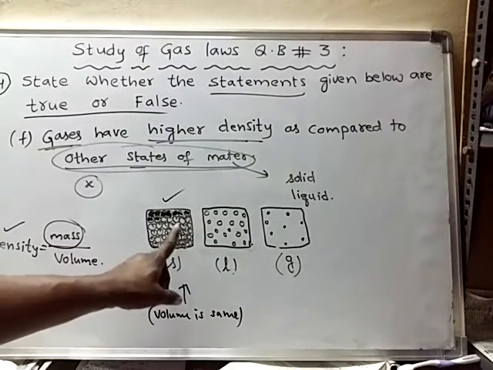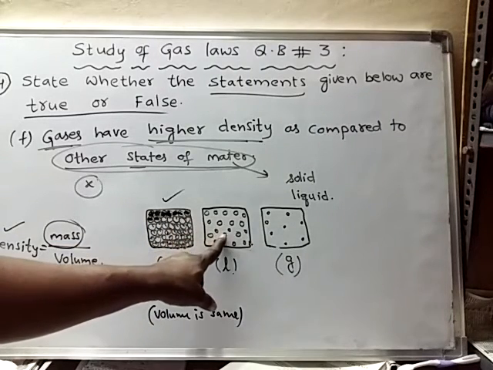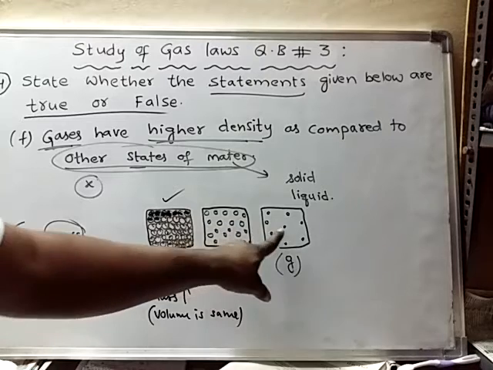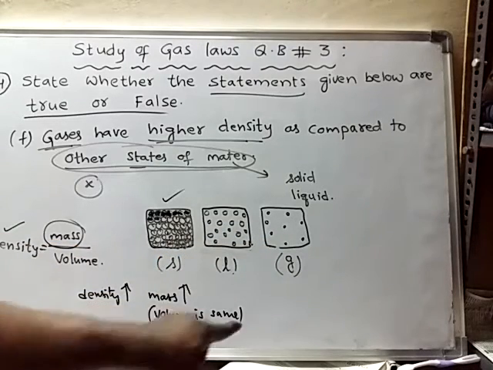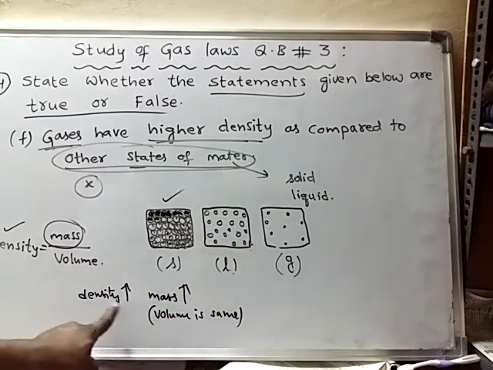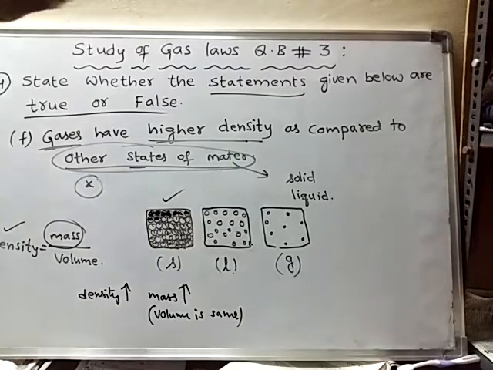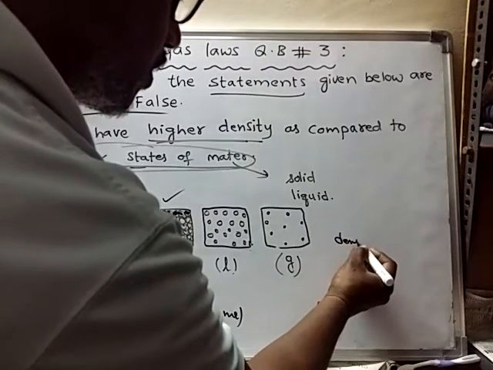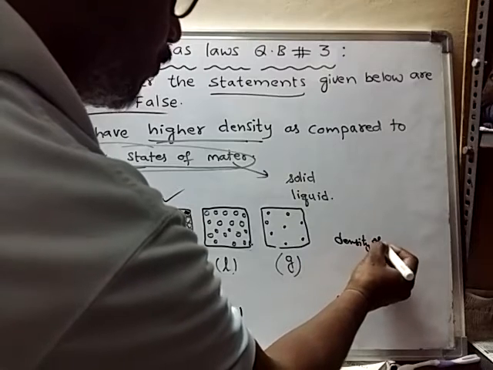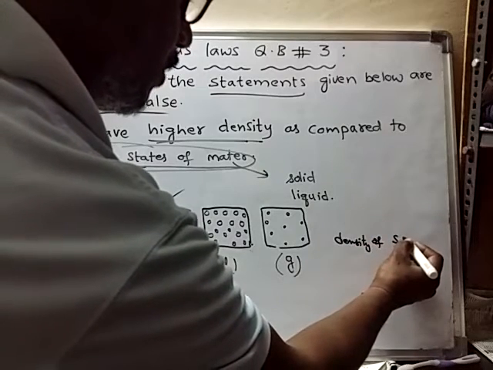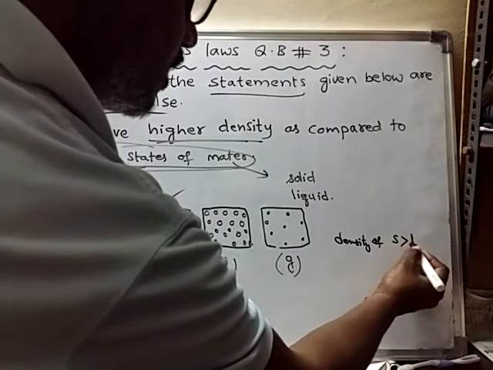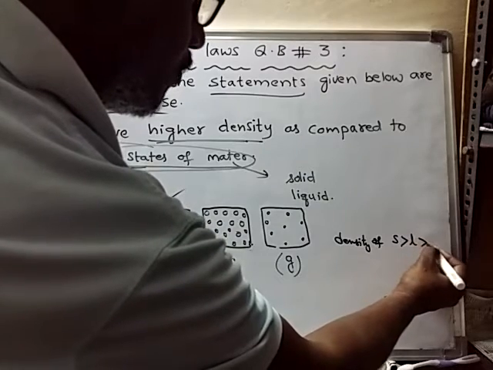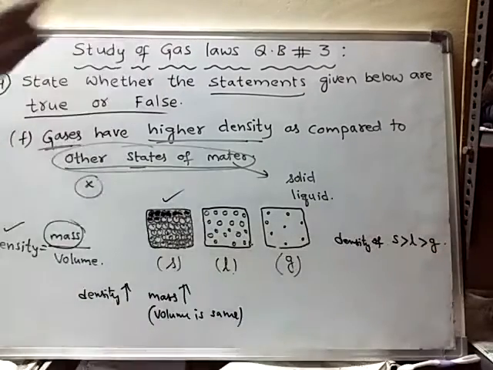But here this is having more mass when compared to this one, and this is having more mass when compared to this one. So when mass is more, density also will be more. So density of solids will be more than liquids, and density of liquids will be more than gases.